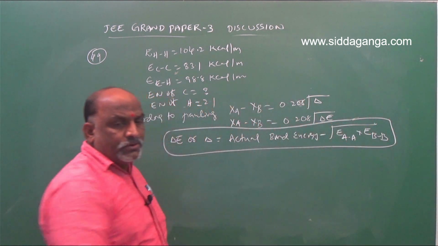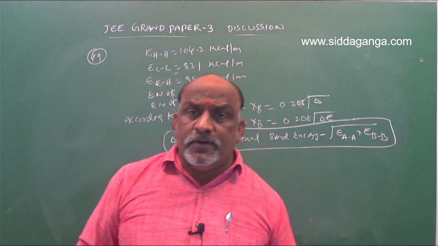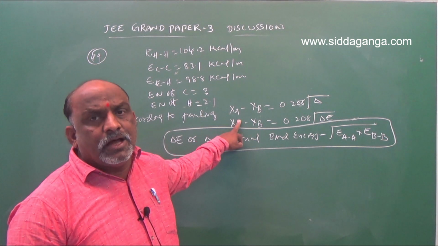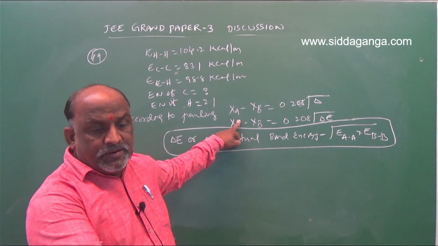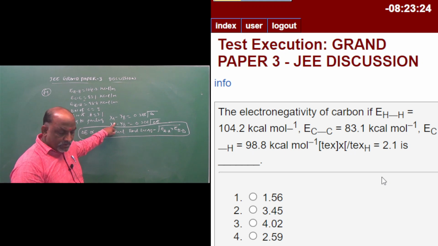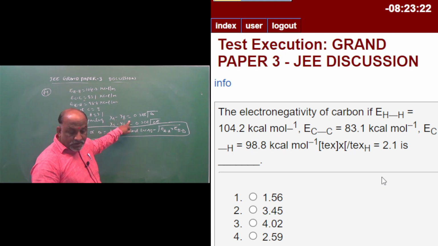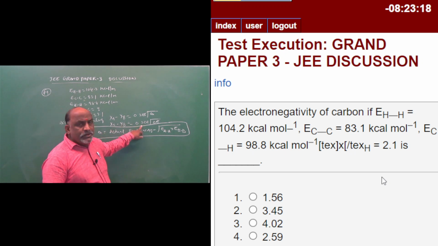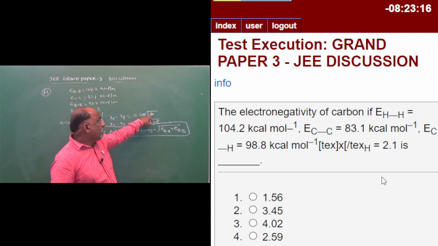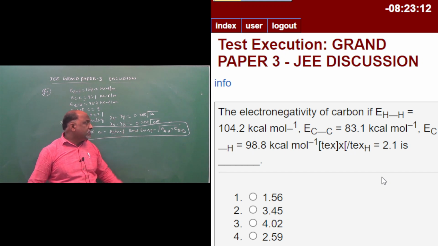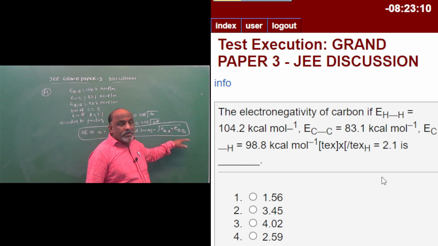Apply this formula to that numerical, we will get the answer. This XA means XC, carbon electronegativity. The question: calculate the electronegativity of carbon. Clear. Electronegativity of hydrogen was given 2.1, XB is 2.1. 0.208 as it is. Delta E or delta is what? Actual bond energy minus root over EAA into EBB.